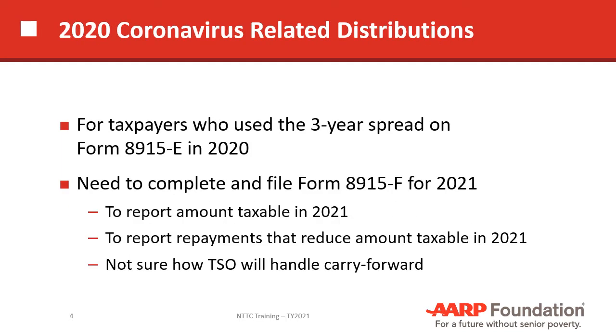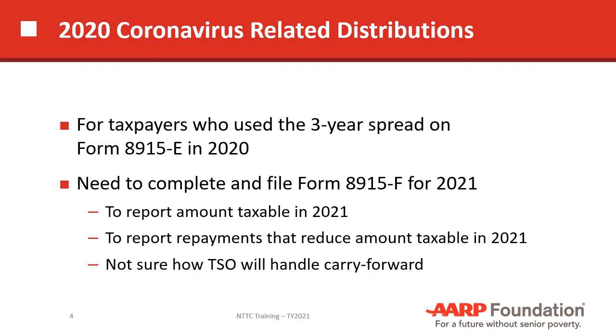2020 coronavirus related distributions. In 2020 last year, there was a feature that allowed a taxpayer to take distributions from an IRA or from a 401k if they needed them for coronavirus related events that happened in their lives. And they had the ability to spread the tax on those distributions over a 3-year period by using Form 8915E. And if they did that, then they need to file Form 8915F